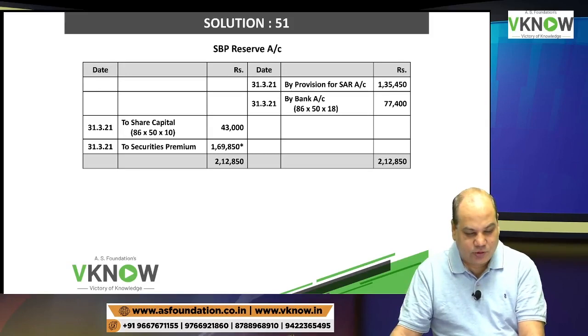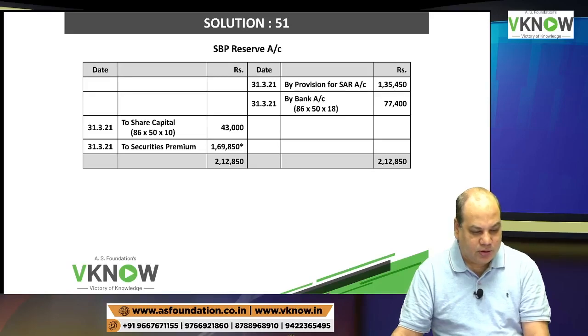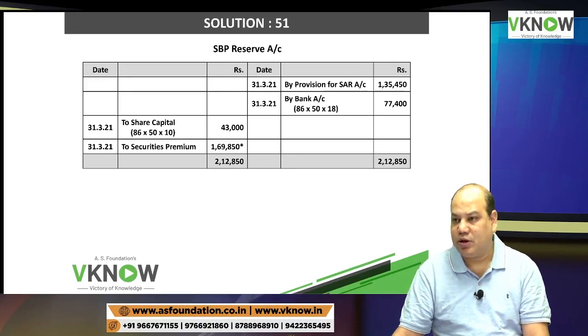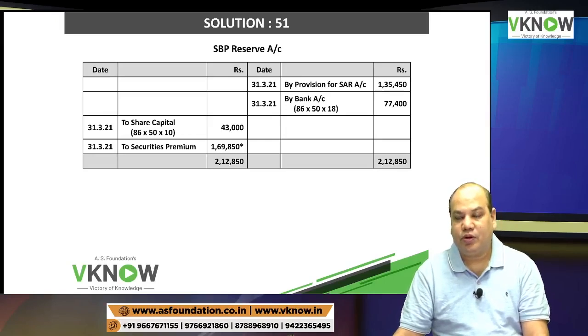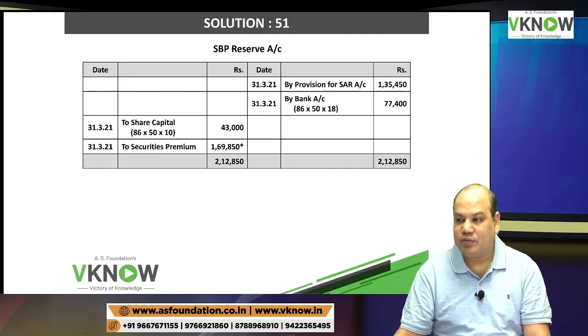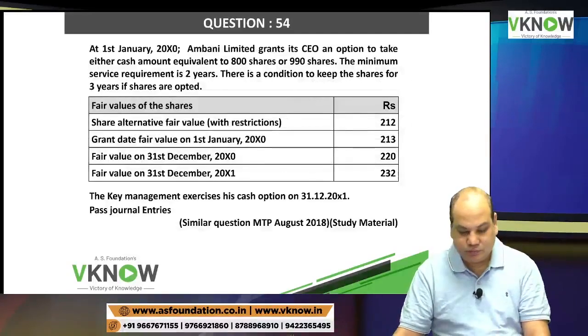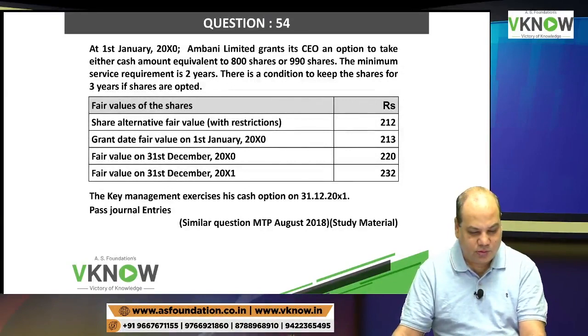Anyway, this is the answer of this question. It is a continuity of question number 50. So you have now studied stock option with cash settlement alternative from the point of view of both employer and employee. If employer has a choice, this is how the accounting is done. If employee has a choice, you have done the accounting in question number 50. Is it right? Now we'll do some practice on this type of problem.